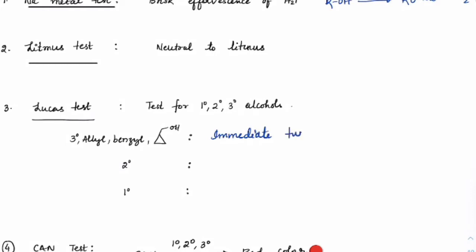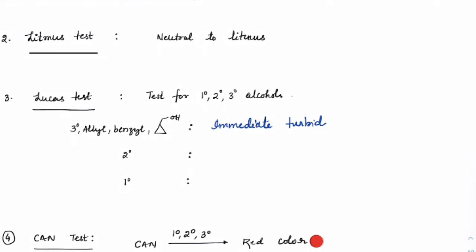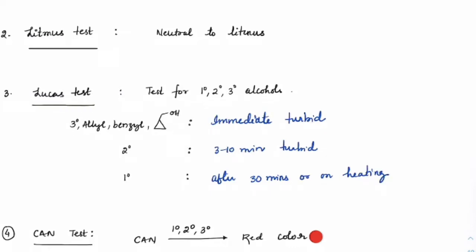Immediate turbidity will appear. Secondary, in 3 to 10 minutes, you can say it would give turbidity. If it is primary, after 30 minutes or on heating, this is what you will see if you are using the Lucas test.